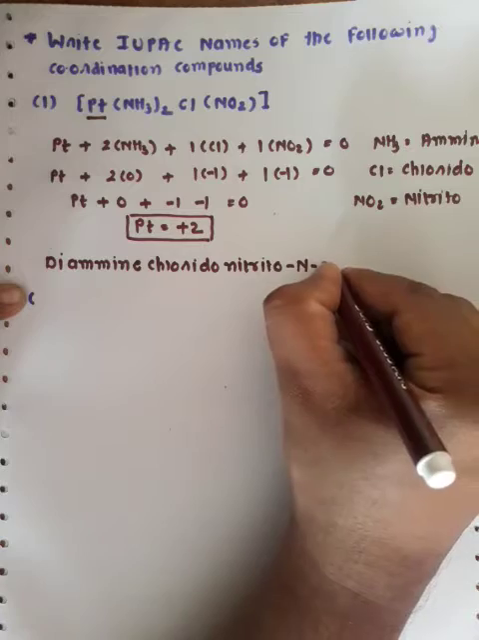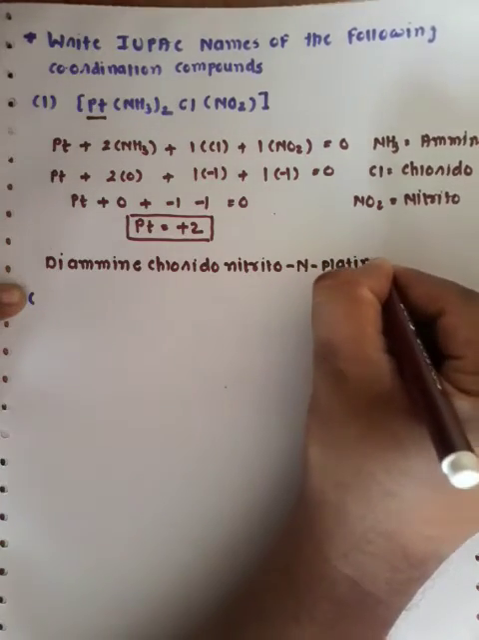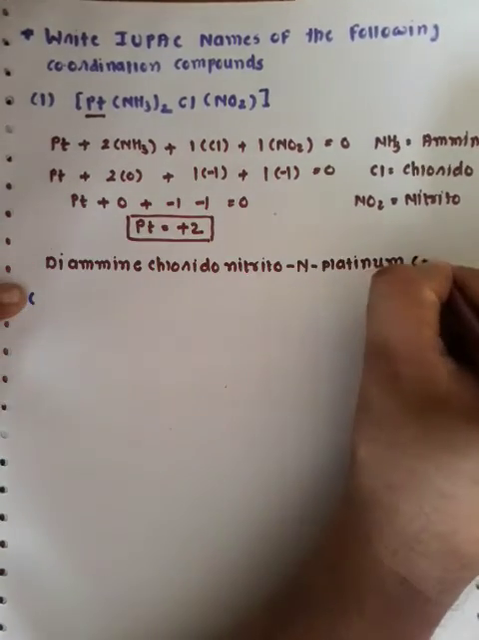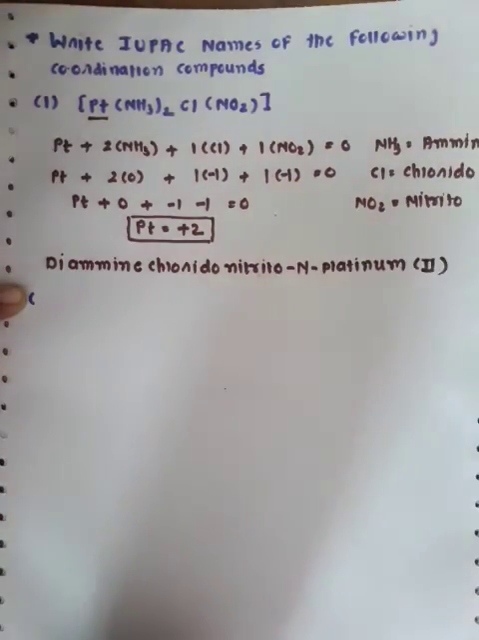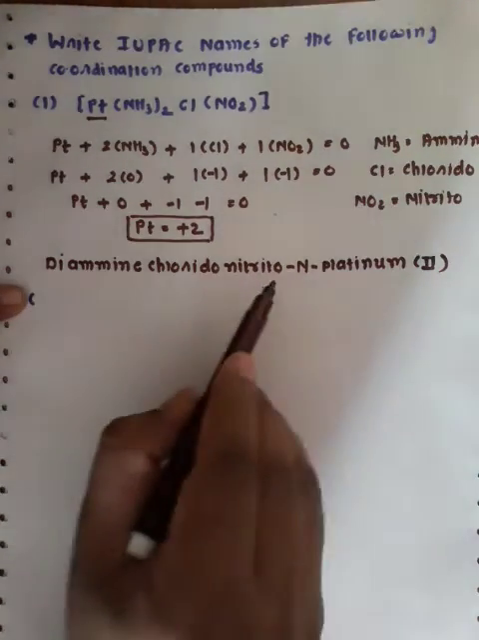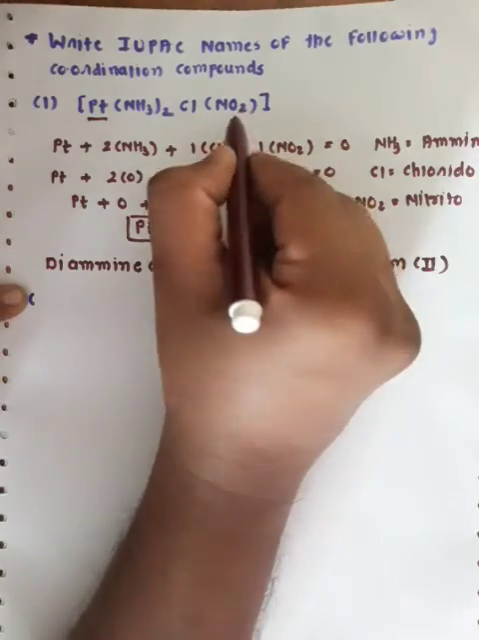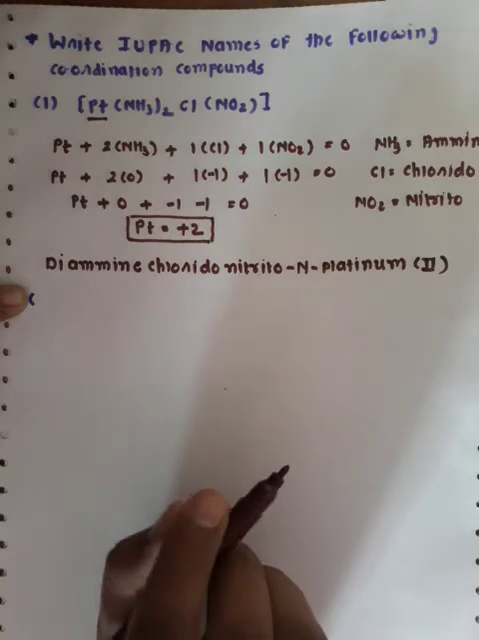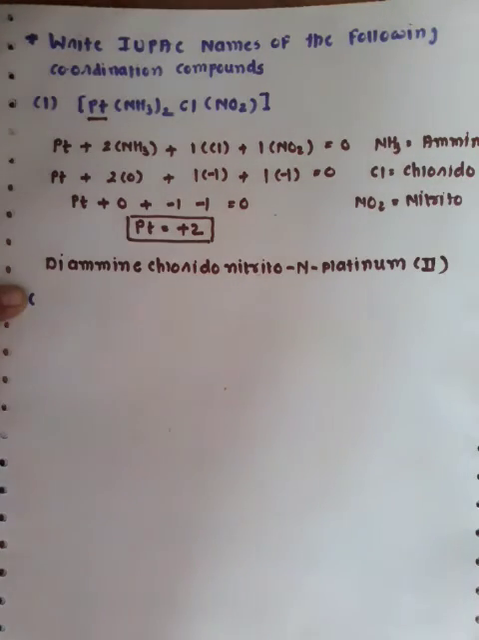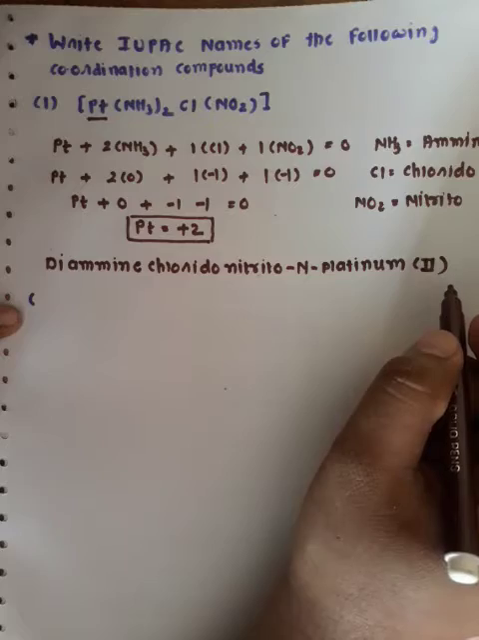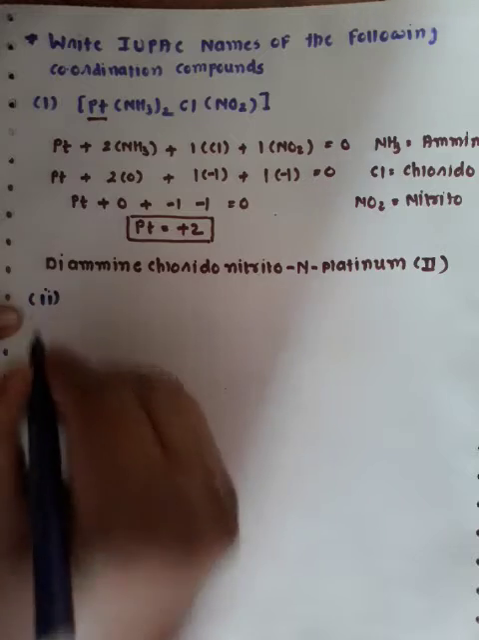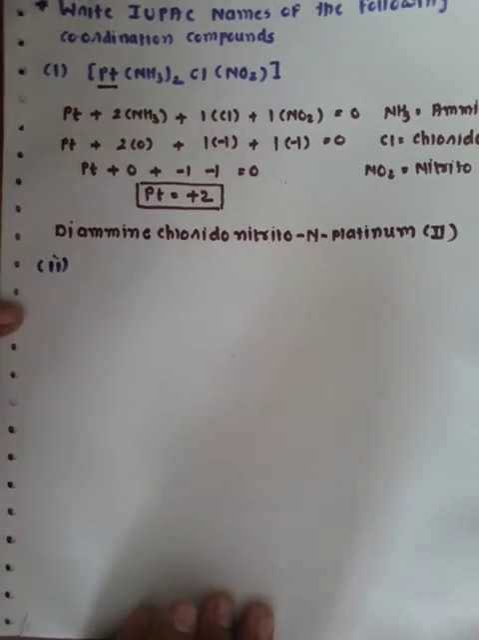So the name of the metal remains as it is. Platinum, the name of the metal, remains as it is, followed by the oxidation state 2. So diammine chlorido nitrito, and why is it written so? Because nitro is an ambidentate ligand, so via which atom it gets attached matters. According to that it is written nitrito, and platinum(II), where 2 is nothing but the oxidation state of the metal. Likewise, let us move to the next example.